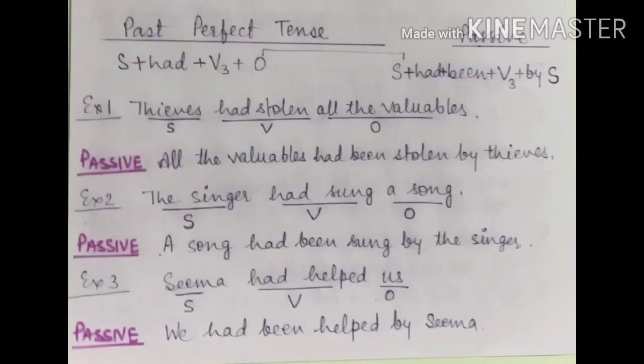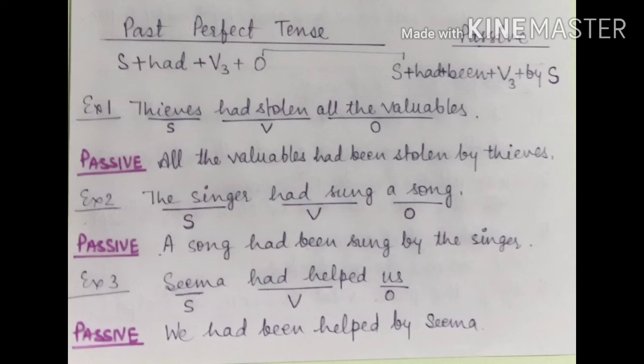Now past perfect tense. The only difference between present and past perfect tense is the use of had. Subject, had, third form of verb and object. And again, the rule of turning it into passive voice is subject, had been, third form of verb plus by agent. First example is thieves had stolen all the valuables. Its passive will be all the valuables had been stolen by thieves.